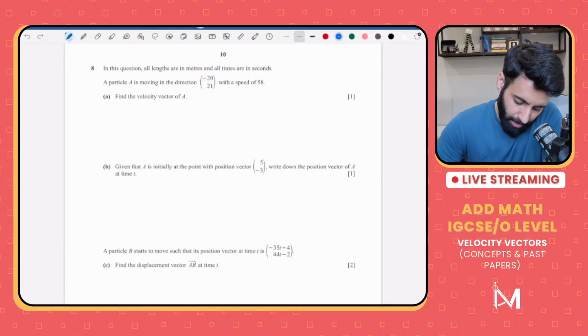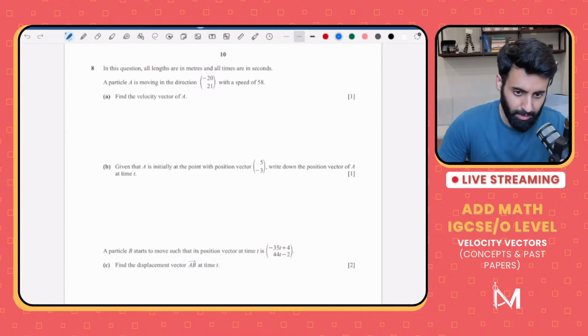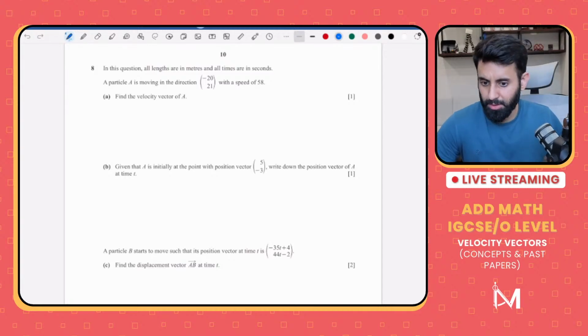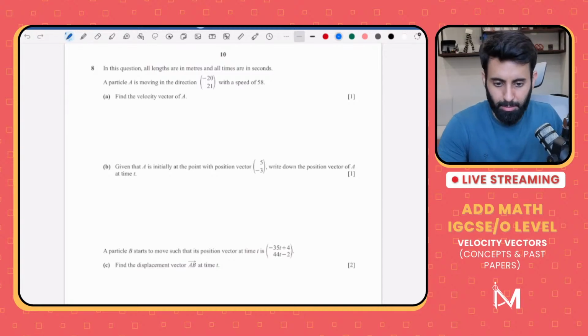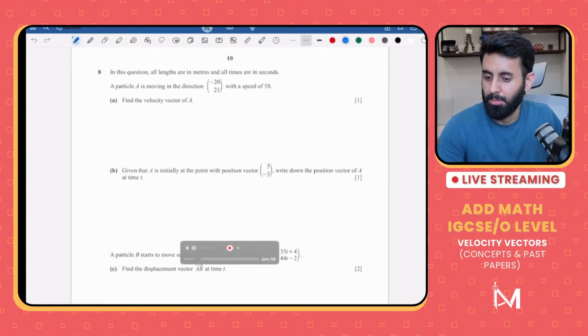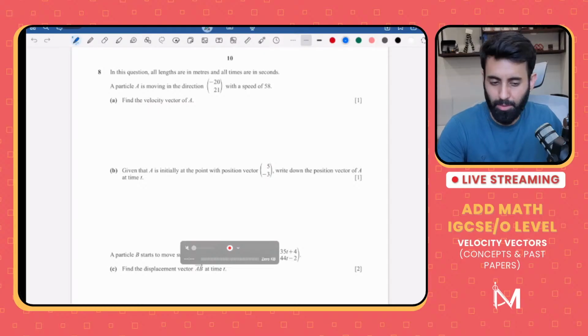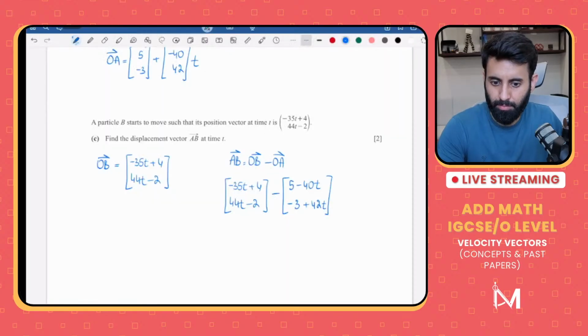There you go. Upon simplifying, I'll just give you the final answer. It's going to be 5t minus 1. You can't see what I'm writing? Okay, let me refresh it. Just a second. Yeah, you guys are right. You probably can't see what I'm writing. Hold on. There you go.